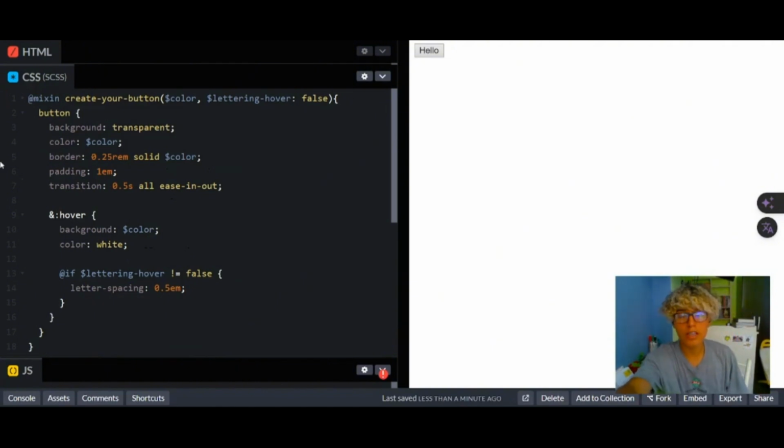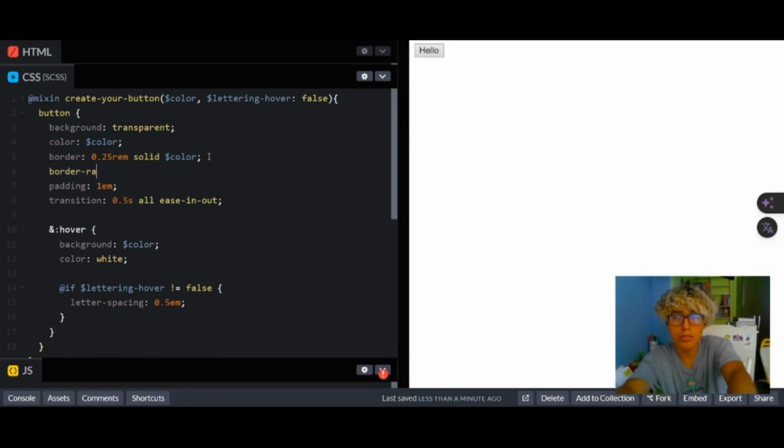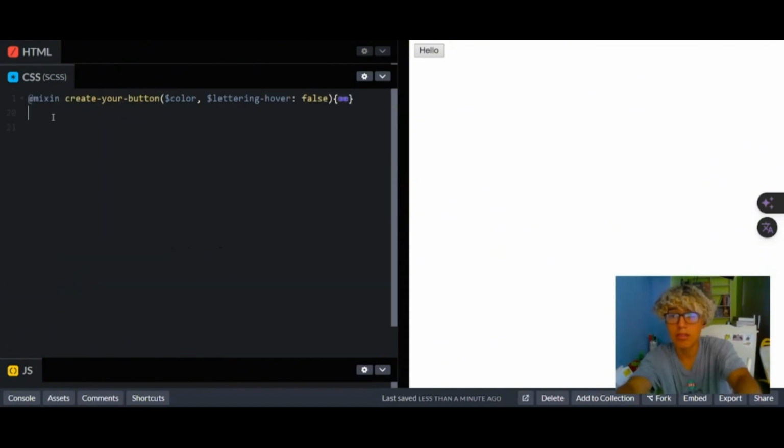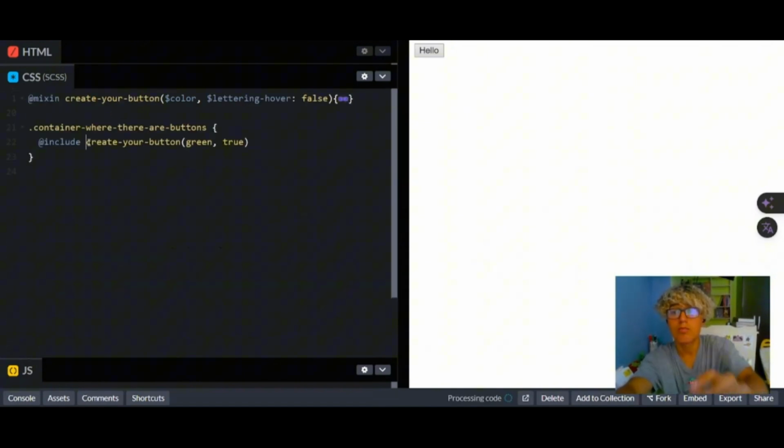We have a button, and we'll customize it. Background transparent, color, border radius 0.15, for example, padding and transition. Okay, we have it. And when we cover it with this ampersand, we have the background with the color and of the text. Lettering hover is not false, so we'll have an effect. Now, this is a block of code we're going to reuse, and when we target the class and say include create your button with the parameter color green and lettering hover true, it's not going to be false. When we hover this button, we have this effect.